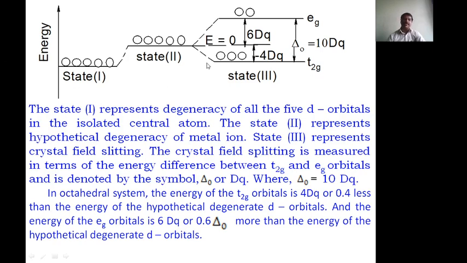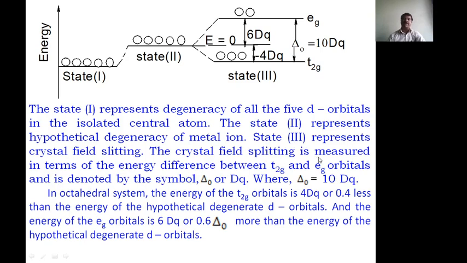This is how splitting takes place, as I have just read here. State 1 represents the degeneracy of all the 5 d orbitals in the isolated central metal atom. State 2 represents the hypothetical degeneracy of the metal ion. Hypothetical means like a barycenter, where there is no splitting. Then state 3 represents crystal field splitting.